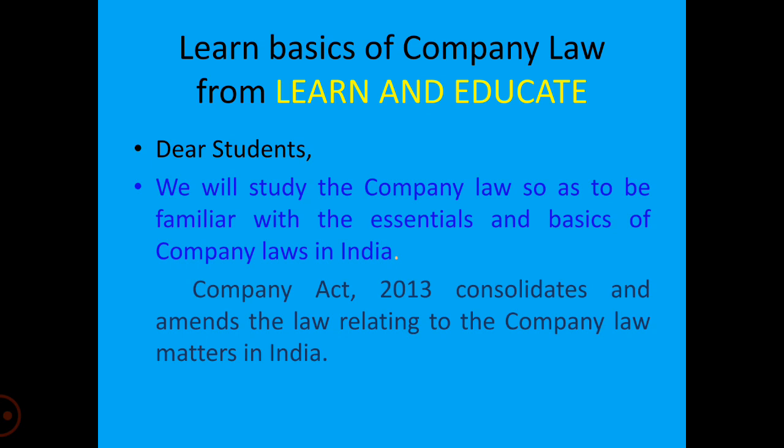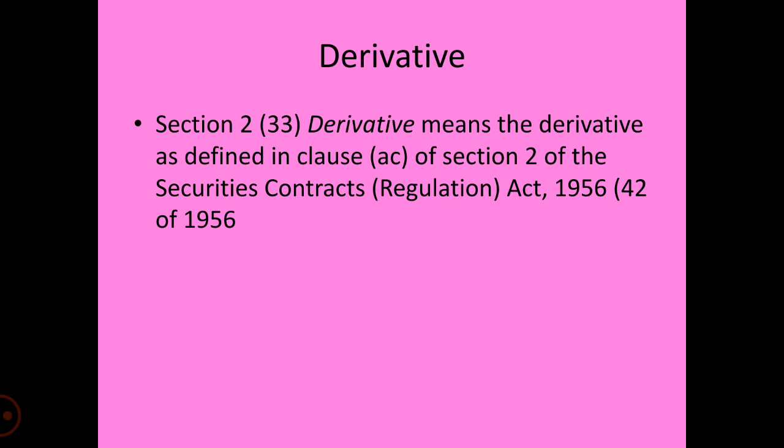Continuing the same series, now section 2, clause 33, derivative. Derivative means a derivative as defined in clause (ac) of section 2 of the Securities Contracts (Regulation) Act of 1956, under which a derivative generally means a contract between two or more parties who undertake to carry out a transaction, and the value of that transaction is agreed upon underlying financial assets like a security or a set of assets